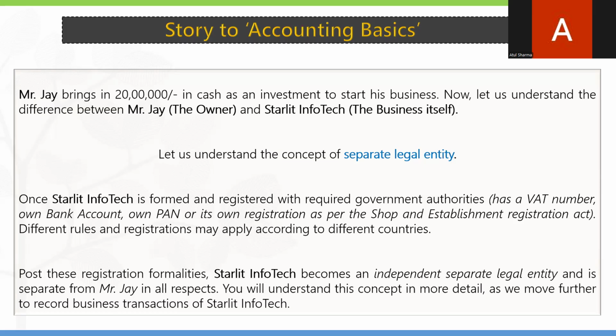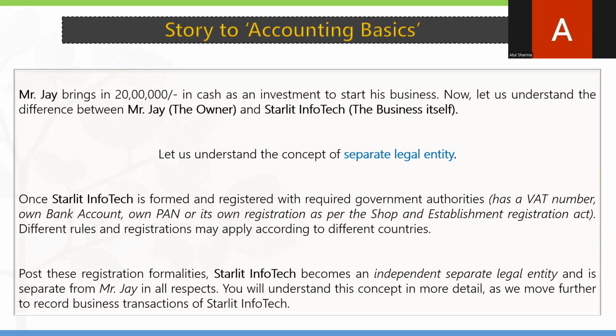So what will happen in this case? So Mr. J and Starline Infotech are separated. So now these are the two different cases. Owner and business are different entities. Once registered, the business has its own identity. Okay. This is the fundamental accounting concept. So what will happen, that you need all the information separate, you have to see what is the capital you got. So investment is the capital for the company.